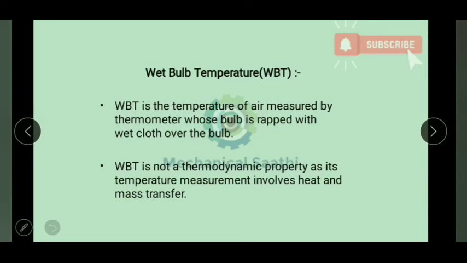Next, that is wet bulb temperature. So wet bulb temperature, actually it's not a property. So why it's not a property, let us discuss that. Before that, let us discuss what wet bulb temperature actually is.